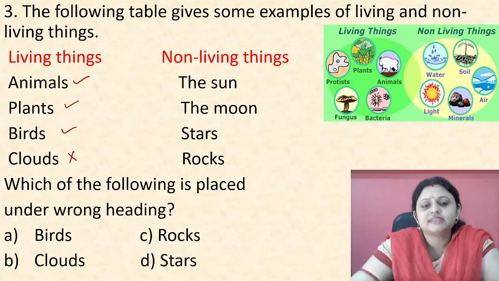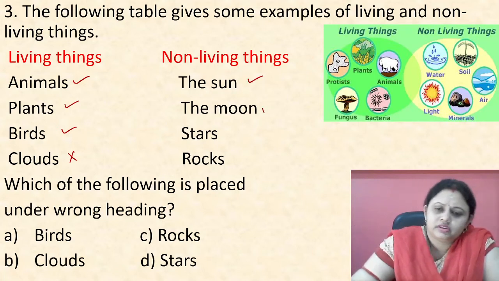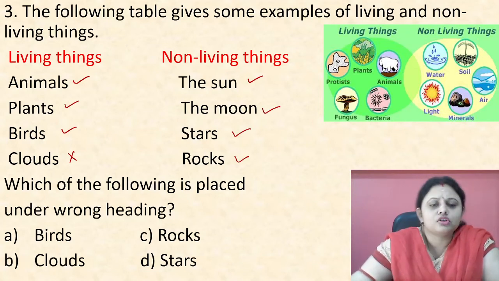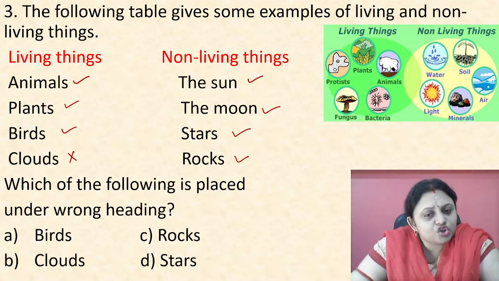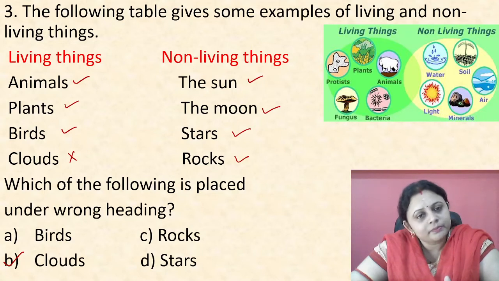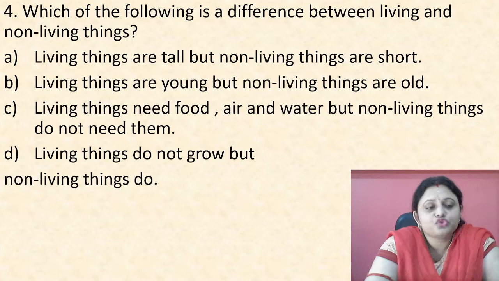They are non-living things. The sun, a non-living thing? Yes. Moon, yes, it is also a non-living thing. Stars are also non-living. Rocks are also non-living. Okay. So, which is the thing that is placed under the wrong heading? That is clouds. The correct option is cloud. Cloud is the only thing which is placed under the wrong heading. It is put under living things, but it should be placed under non-living things. Okay बच्चों समझ में आ रहा है सबको? Let's move to the next question.